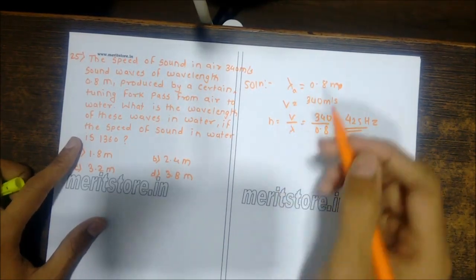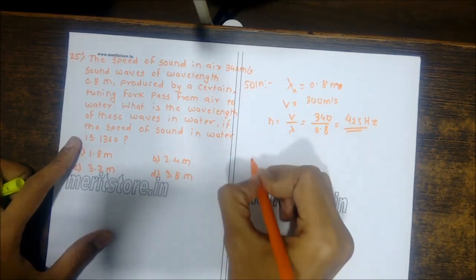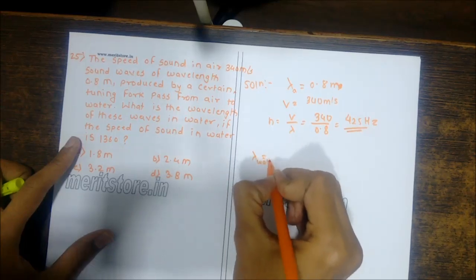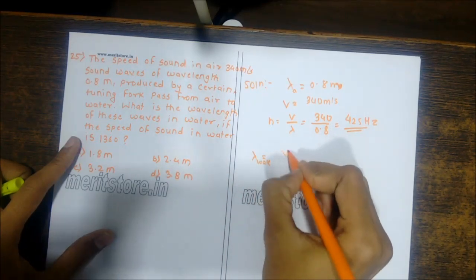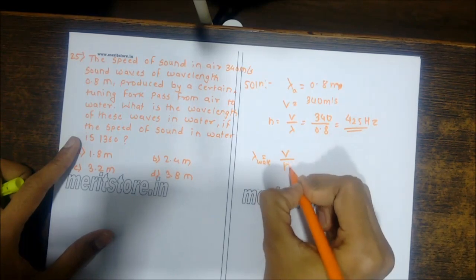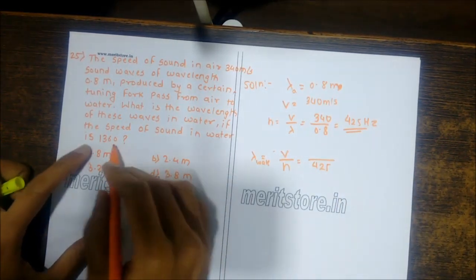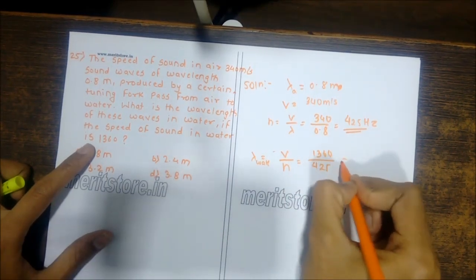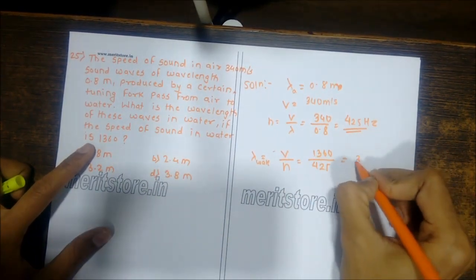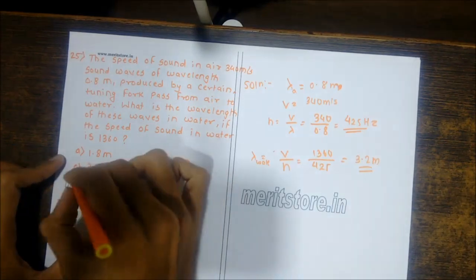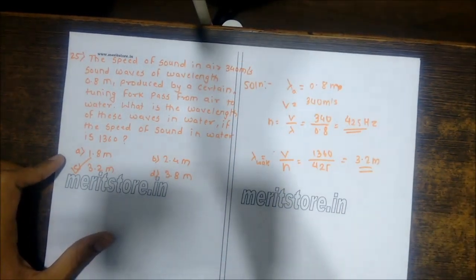Hence, the wavelength of the sound wave in water is equal to the velocity upon the frequency, which is 1360 upon 425, where 1360 is the velocity of the sound wave in water. That gives you the value 3.2 meters as the wavelength. So C is the correct option.